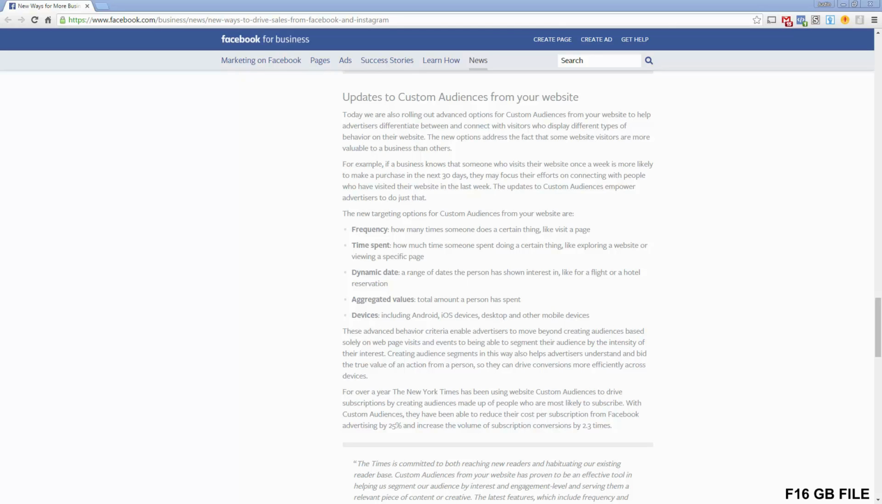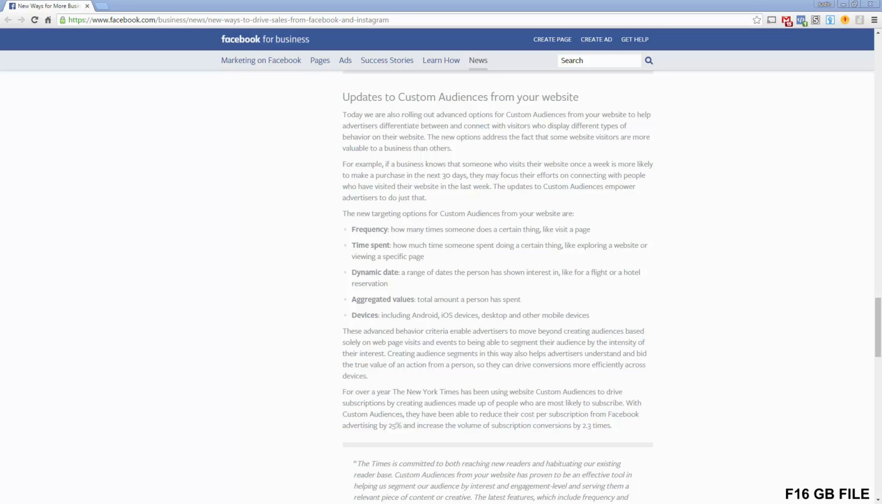Aggregated values, the total amount a person has spent. For everyone in e-commerce, that's really huge. And then devices, tracking what device they're logging on from. Right now, the only ones that are going to be available, and they're actually not even available to everyone. My account has it. I seem to get the rollouts first, so I got this a couple days ago.